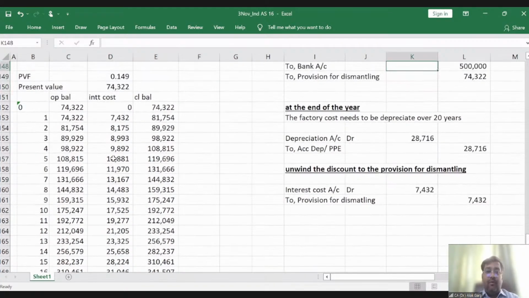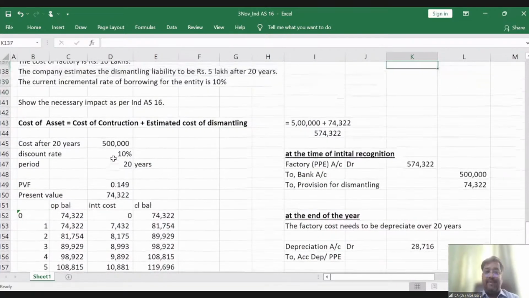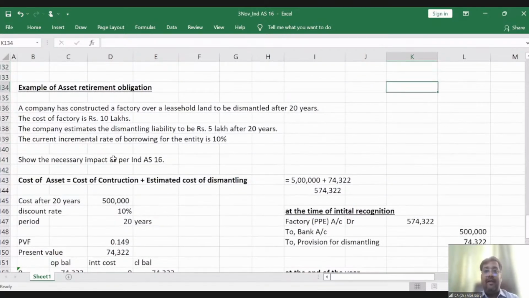So friends, I hope you have understood the concept of asset retirement obligation. I have shown you the real life example. I have shown you the calculations. I have shown you the accounting entry. I have shown you the concept. I have shown you everything, right? I hope you have understood this. Let me see if you have any queries.